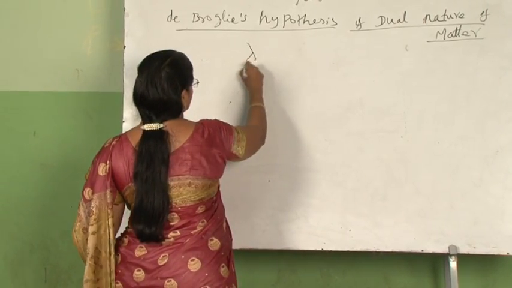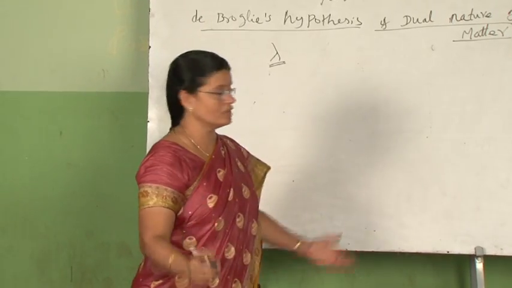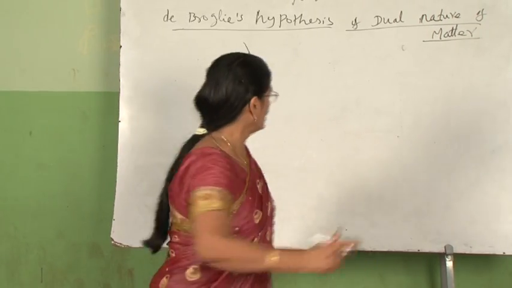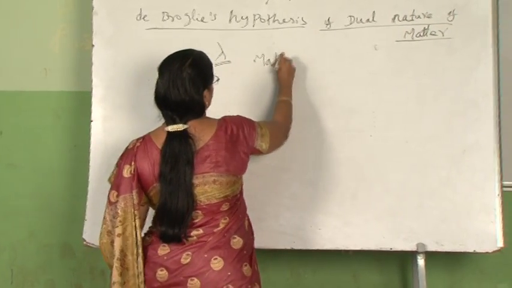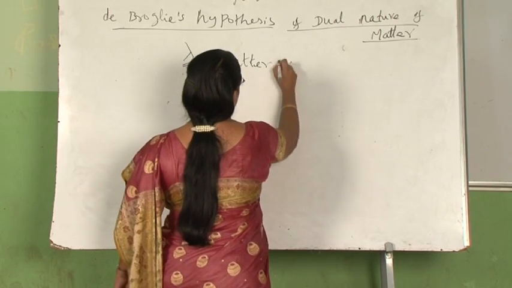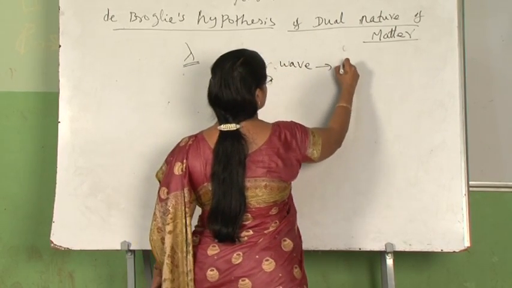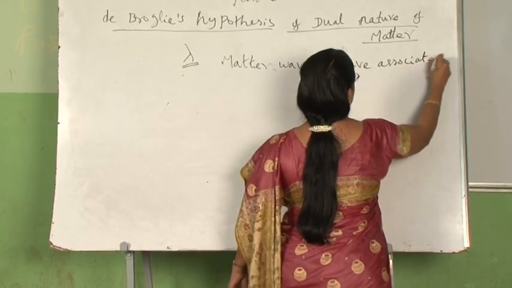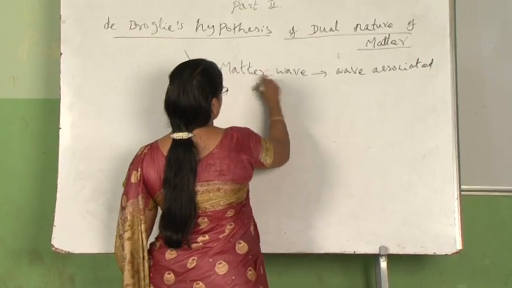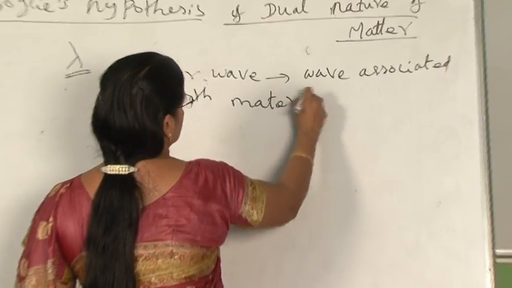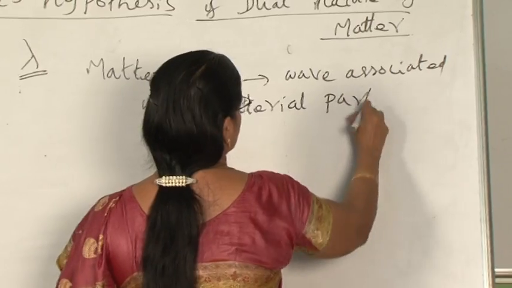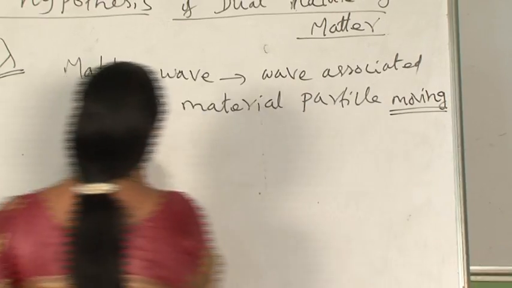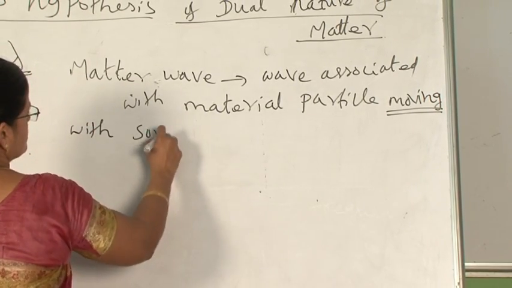Any wave will possess a wavelength, so for the de Broglie wave we represent it by the notation lambda. So, the matter wave or de Broglie wave is a wave associated with a material particle moving with some velocity.